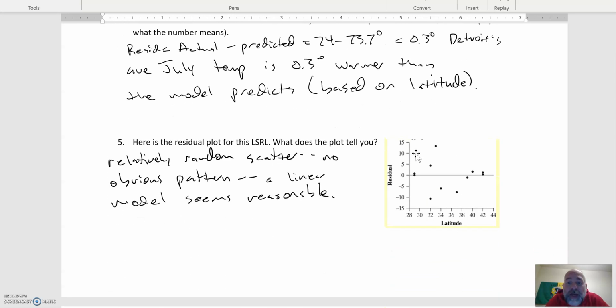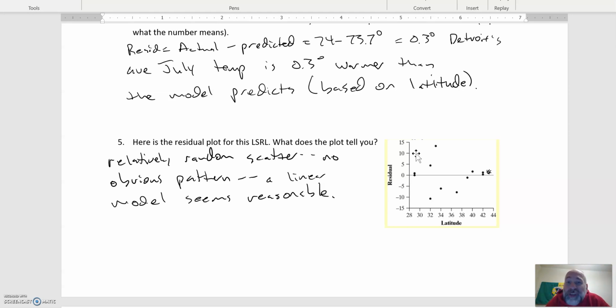Here's the residual plot. One of the cool things, remember about not having a calculator on the exam, is that you don't have to be able to make this by hand. You just have to be able to interpret it. So these are all the residuals for all the points. Detroit is one of these points right here, with the 42 degrees latitude and then that tiny little residual. Probably the lower one is my guess.